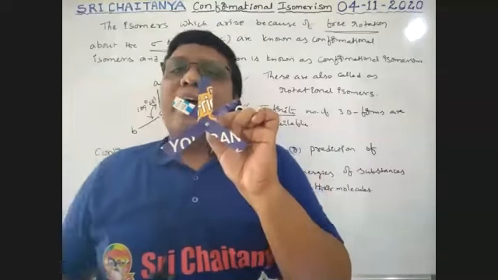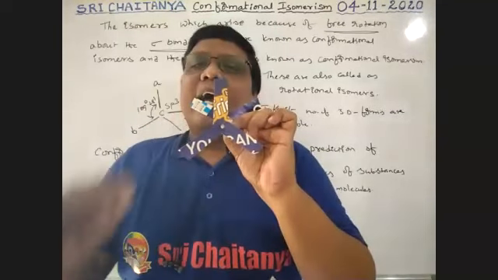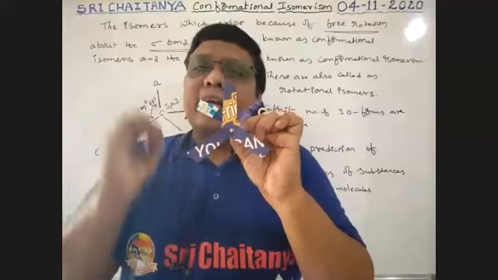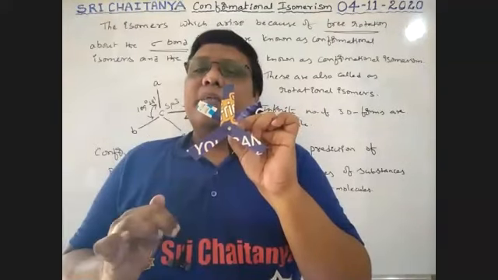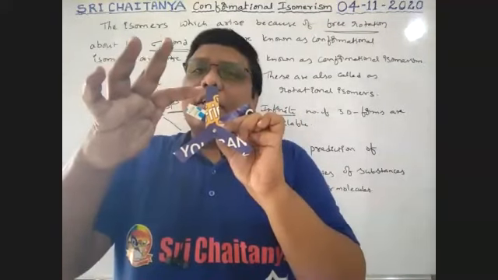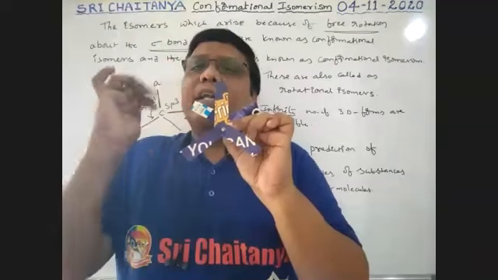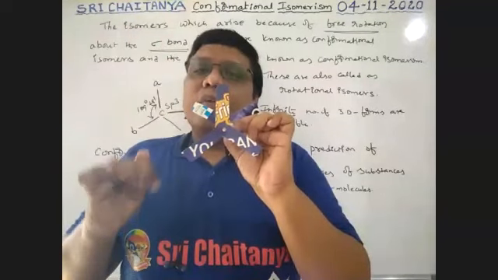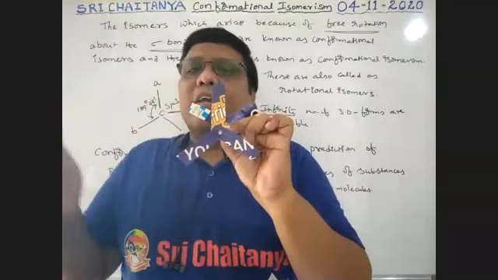That angle is called the dihedral angle. It is the angle between one of the groups of the front carbon and one of the groups of the rear carbon. It is not from the same carbon. Those are groups attached to different carbons. That angle is called the dihedral angle.